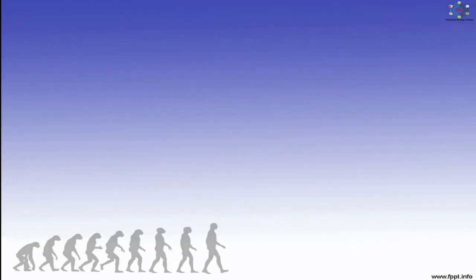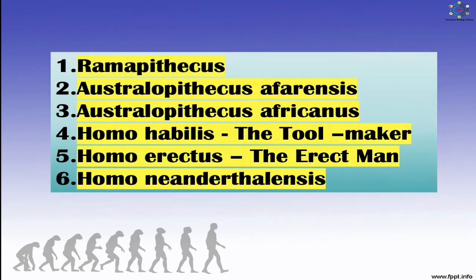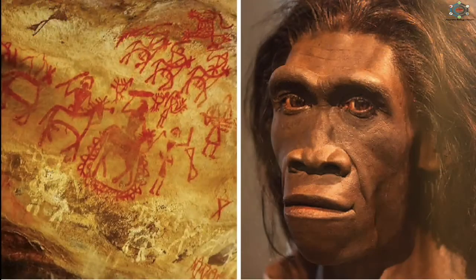Now, the first human in the evolution series is Ramapithecus. In case of Ramapithecus, it was an ape-like primate that lived on the tree stalk but traveled and ate on the ground.